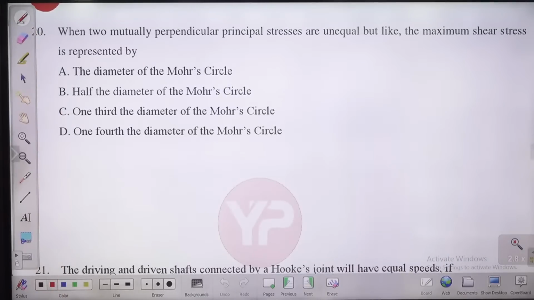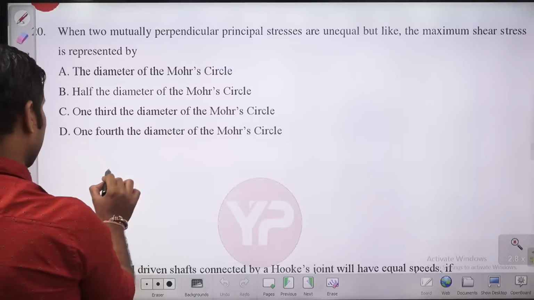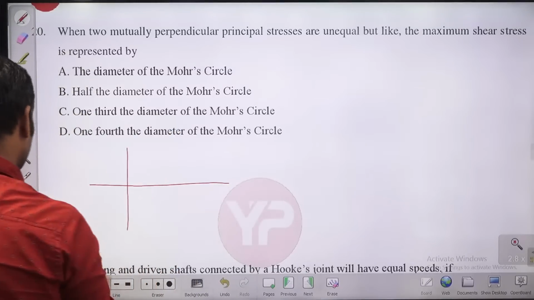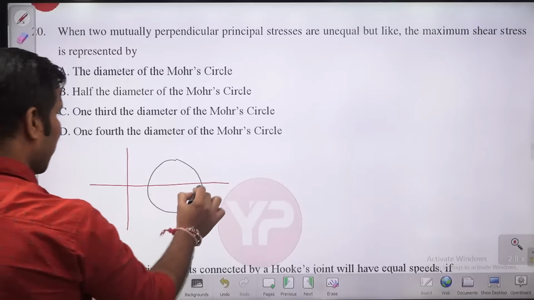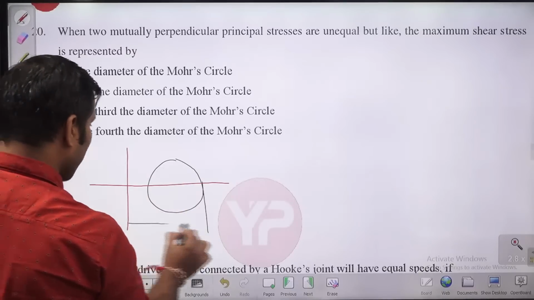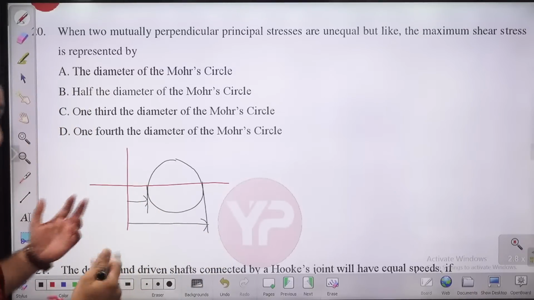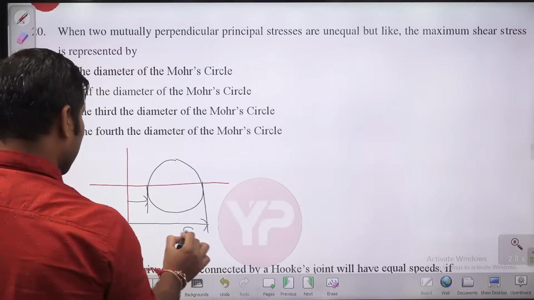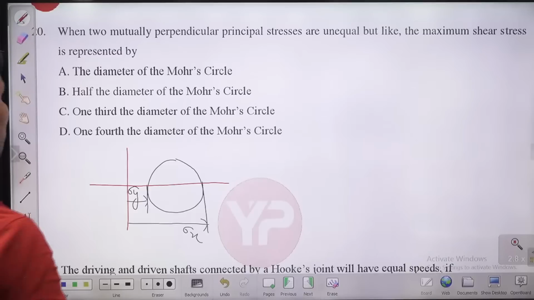When two mutually perpendicular principal stresses are unequal but like, it is a very simple direct question, guys. You will get a Mohr circle on the right of the origin, something like this, because the principal stresses are unequal but like. Suppose sigma x, sigma y. In that case, what will the maximum shear stress be, guys?